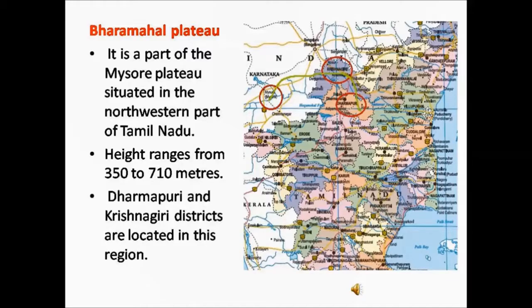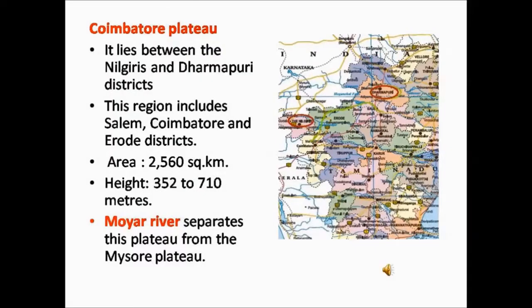The average height of these plateau ranges from 350 to 710 meters. Coimbatore Plateau. The Coimbatore Plateau lies between the Nilgiri and the Dharmapuri district. In the map here, the Nilgiri and the Dharmapuri districts are highlighted. In between these two districts, you can find the Coimbatore Plateau. It covers the districts like Coimbatore, Salem and Erode.